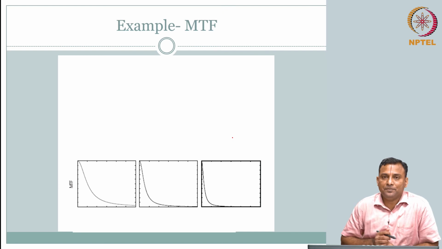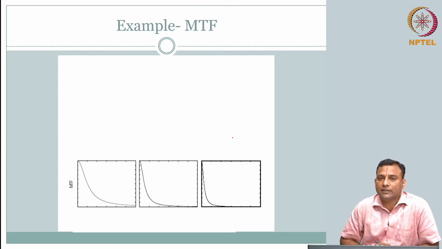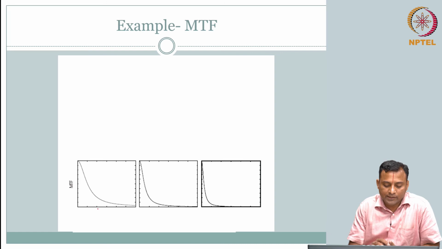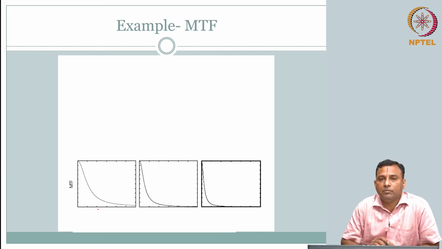Okay, so this MTF can be used to study different imaging systems, correct? Or even within an imaging system, you can change various parameters and see their effect on the image quality in terms of contrast. So for example, an imaging system is given and the following MTF characteristics are obtained.